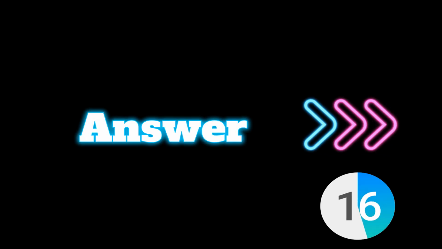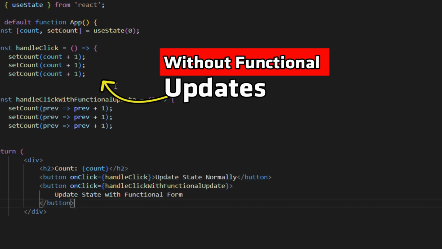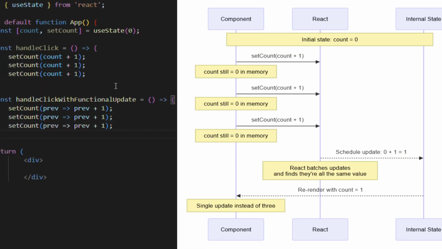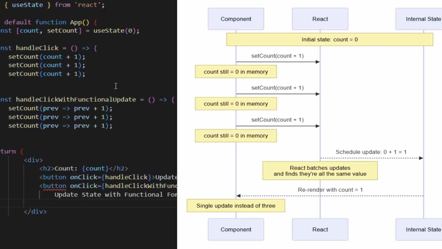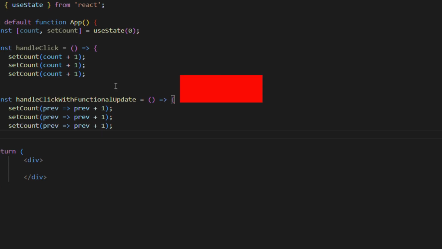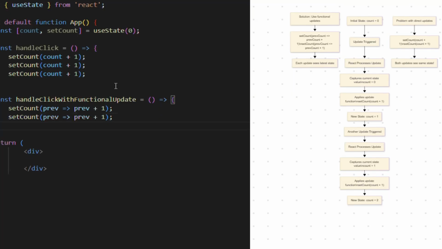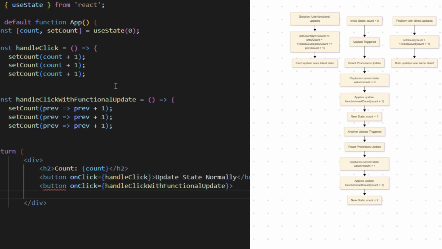Answer: without functional updates, handleClick. React schedules state updates but doesn't immediately reflect them. Since count remains the same during execution, all three setCount(count + 1) calls use the same stale value, causing only a single increment. With functional updates, handleClick with functional update, React processes updates based on the previous state. Each update receives the most recent state, ensuring the count increases correctly.